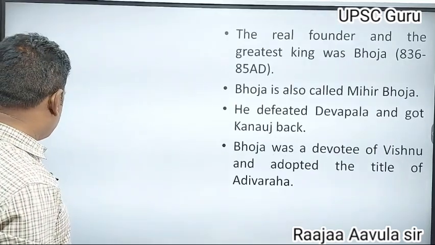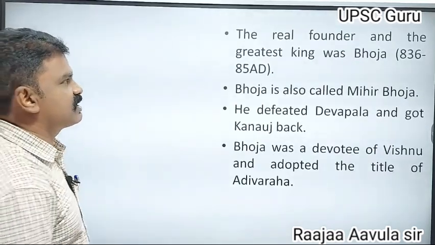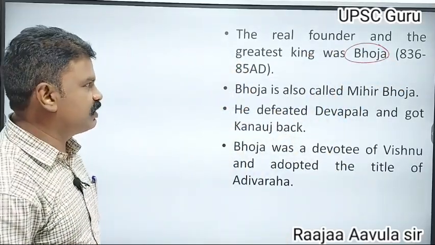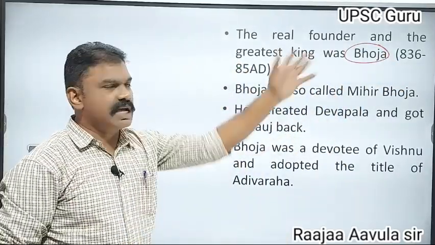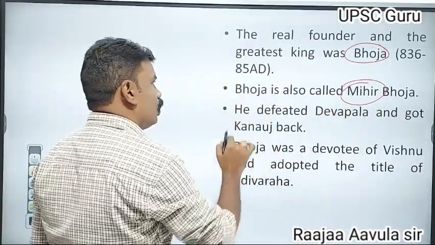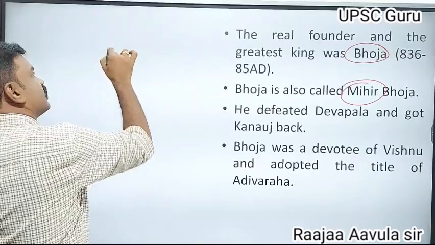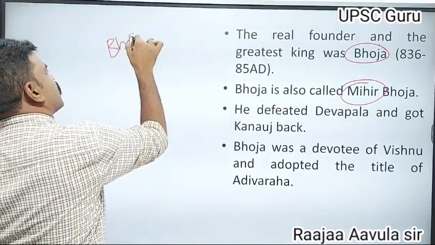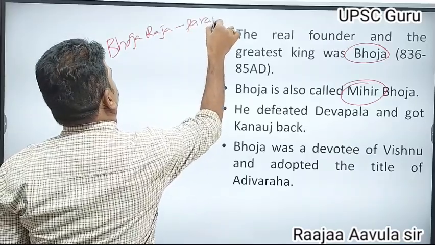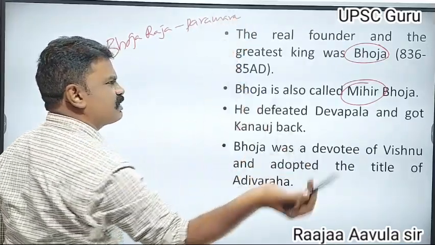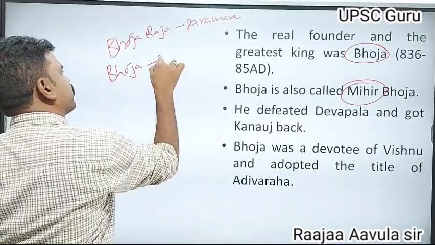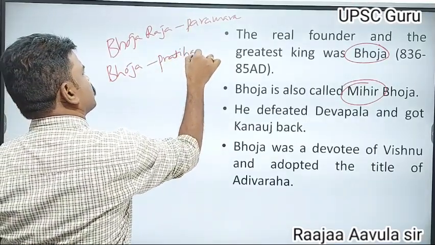The real founder of this kingdom is considered to be Bhoja. He was the greatest king of this kingdom. Bhoja is also called Mihira Bhoja, because during this period there was another Bhoja Raja of the Paramaras.